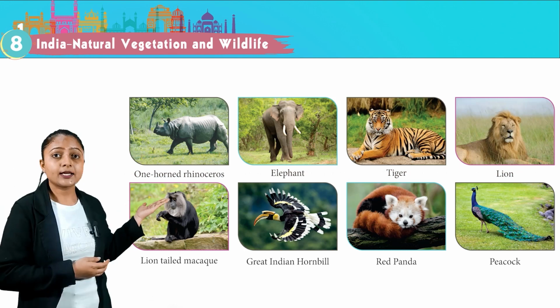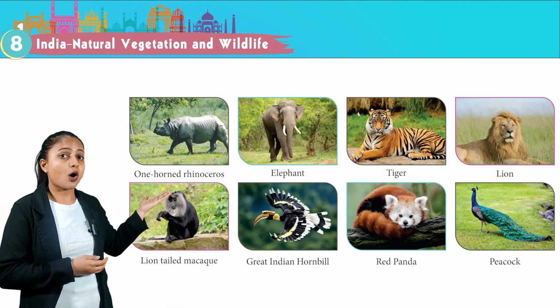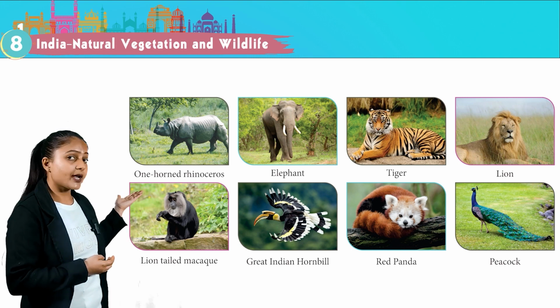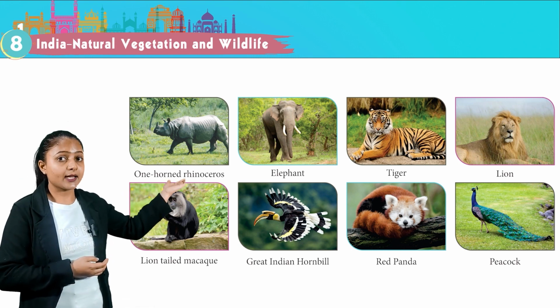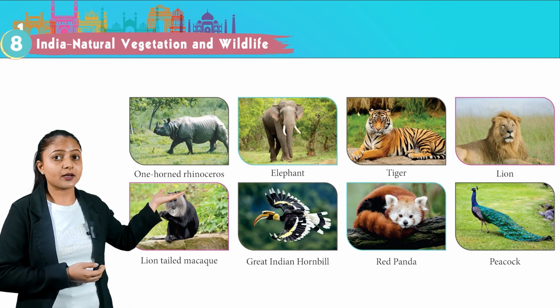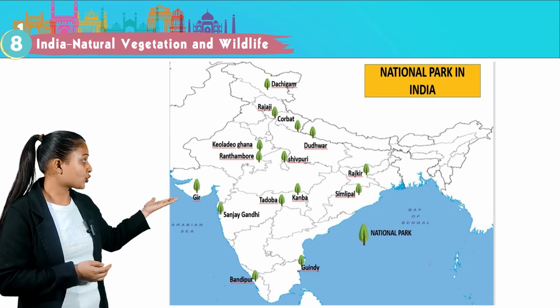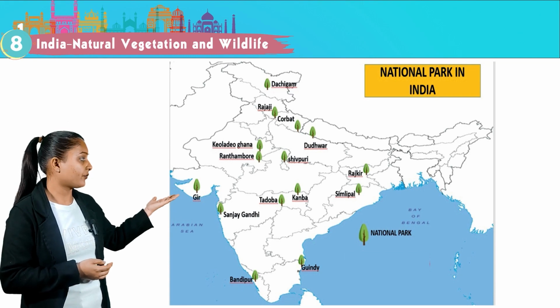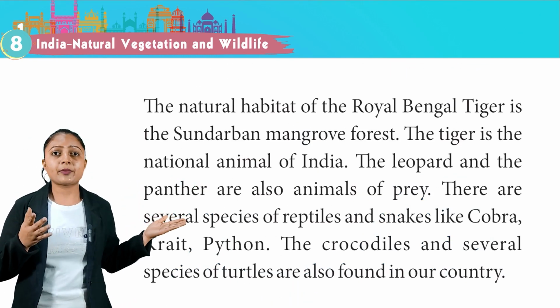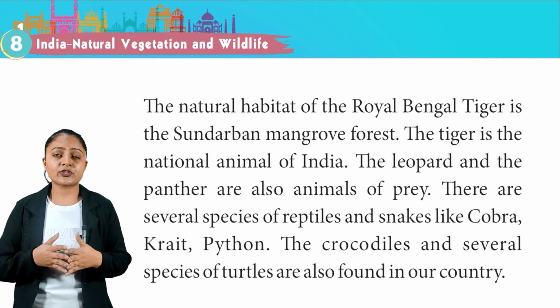Look at these images, kids. These are the images of some wildlife animals found in India: one-horned rhinoceros, elephant, tiger, lion-tailed macaque, great Indian hornbill, red panda, peacock. This map is showing all the national parks of India. The natural habitat of the Royal Bengal tiger is the Sundarban mangrove forest. The tiger is the national animal of India.